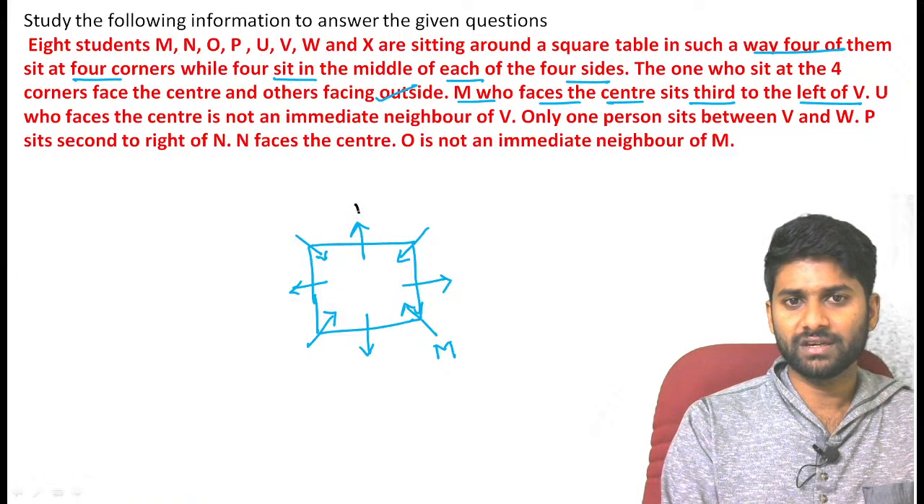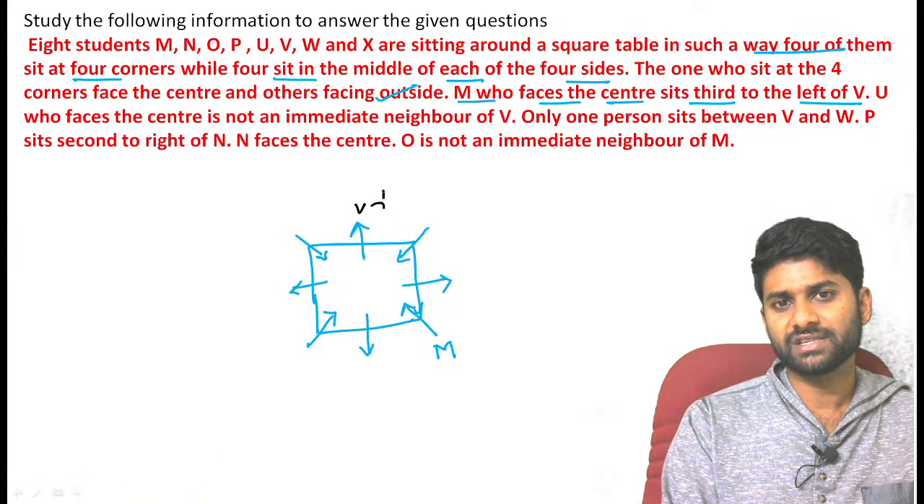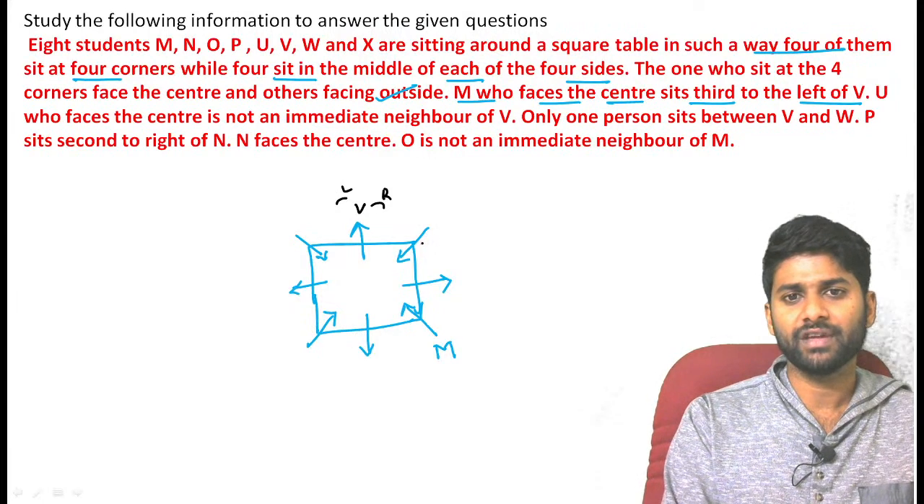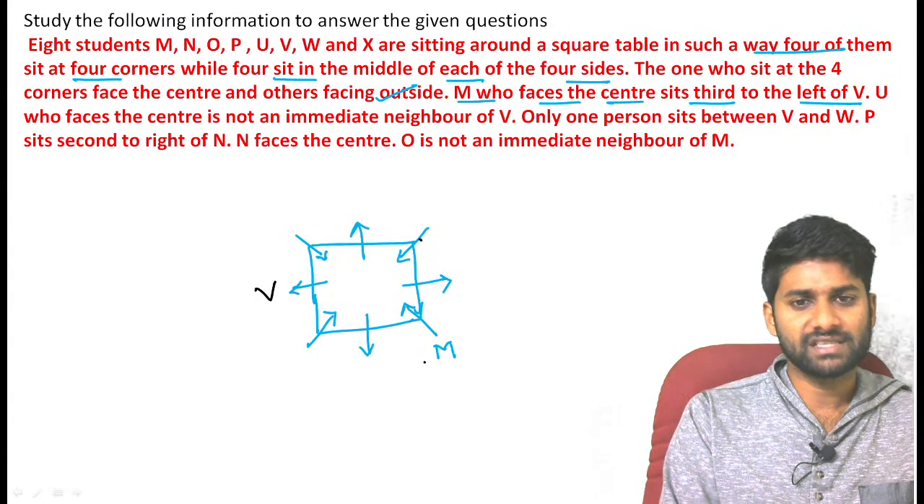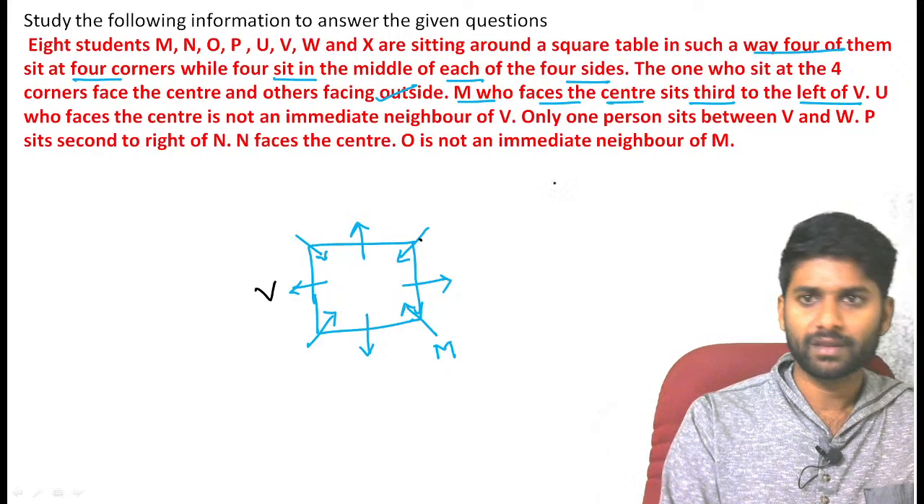If I assume V here, definitely this is the right side representation. This is the left side. So first left, second left, third left, fourth left, fifth left. First right, second right, third right. But we want the left side. That's why this is not a position for V. Now you can confirm this is V and this M is exactly third left.